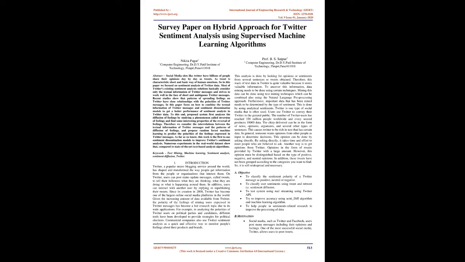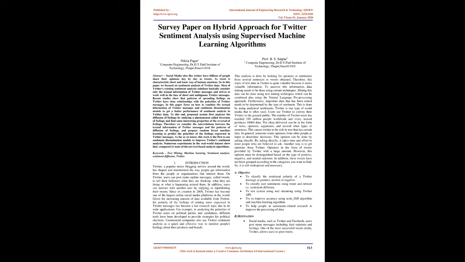Given the increasing amount of data available from Twitter, mining the polarity of the feelings users express in Twitter messages has become a hot research topic due to its wide applications. For example, in analyzing the polarities of Twitter users on political parties and candidates, different tools have been developed to provide strategies for political elections. Commercial companies also use Twitter sentiment analysis as a quick and effective way to monitor people's feelings about their products and brands. This analysis is done by looking for opinions or sentiments from several sentences or tweets obtained.